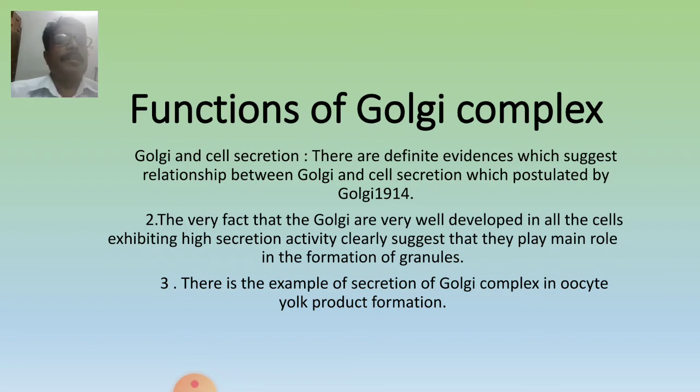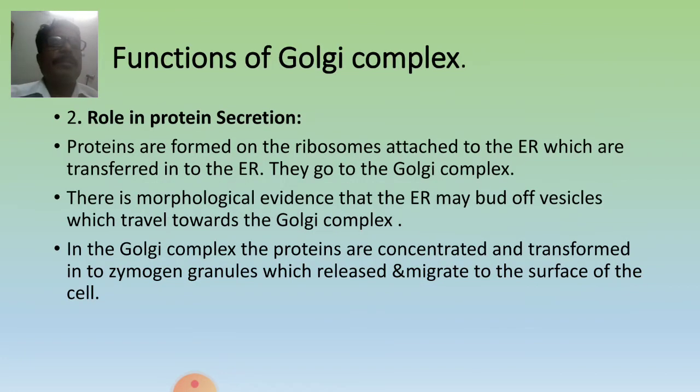There is definite evidence which suggests a relation between Golgi and cell secretion, as postulated by Golgi in 1914. The very fact that the Golgi are very well developed in all cells exhibiting high secretion activity clearly suggests that they play a main role in the formation of granules. An example of secretion by the Golgi complex is oocyte yolk product formation, that is nothing but the egg yolk formed by the Golgi complex.